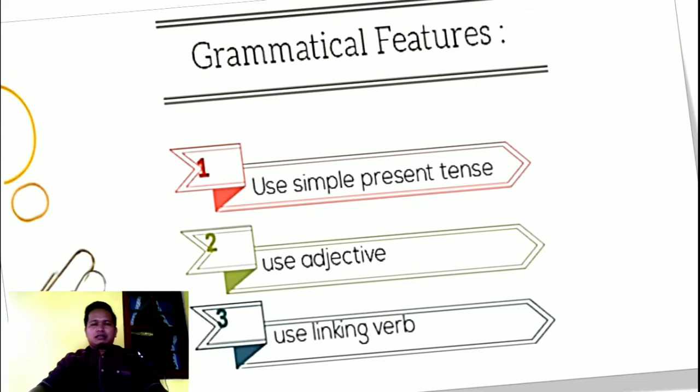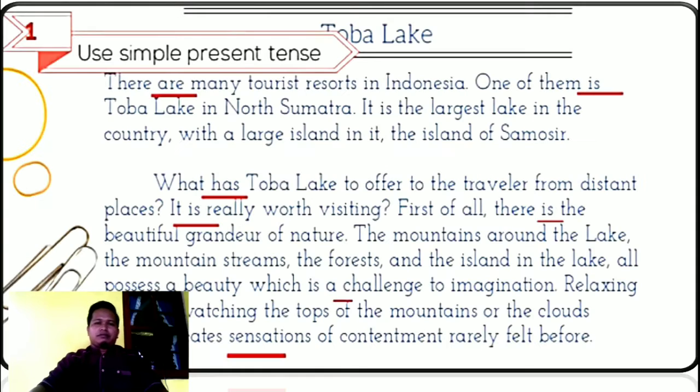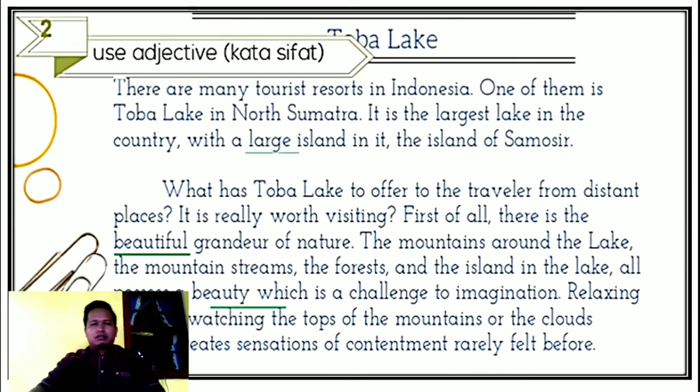And then this is the grammatical feature used in descriptive text sentences. First, use simple present tense. Second, use adjective, and the last, use linking verb. You can see the example here. Use simple present tense. And then the second, use adjective.